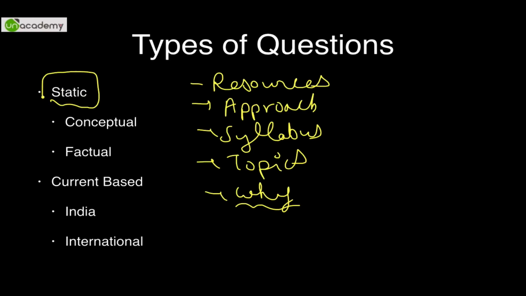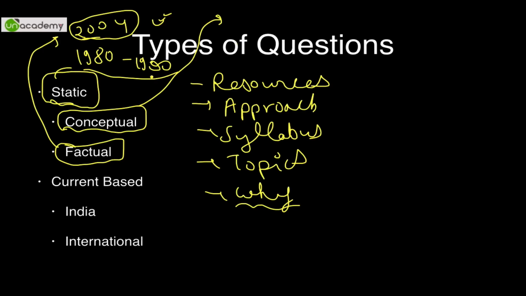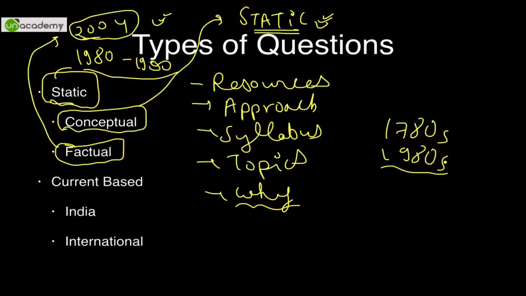Either they can be static, which means that even if you studied in 1980 or 1990, you will be able to solve most of them unless the concept has changed drastically. It can be either conceptual or factual. For example, what is the growth rate of India in 2004? That is a very factual question, and that is a static question. Again, what happens if the bank rate is decreased? Then it becomes a conceptual question, but it remains a static question because the bank rate has been there for quite a long time. Static means we do not change, let's say, over a period of 5 to 10 years. Obviously in the 1780s economics was much different than in the 1980s, but static means at least this remains stable for a decade or so.